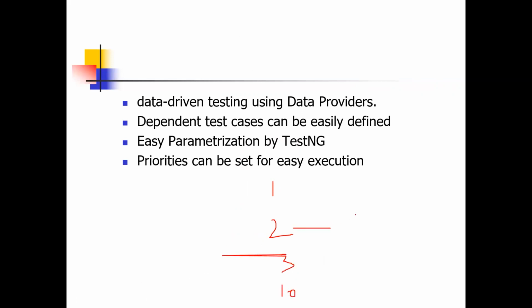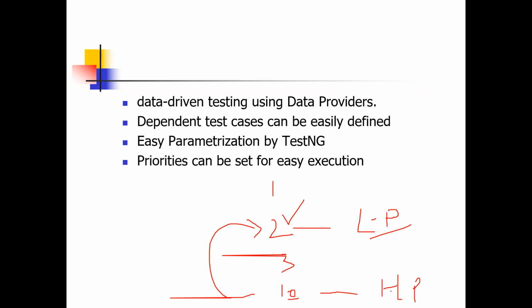Test case 2 has the lowest priority, and test case 10 has the highest priority, but it depends on test case number 2. Understood?